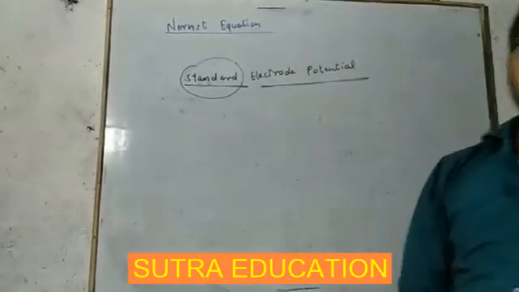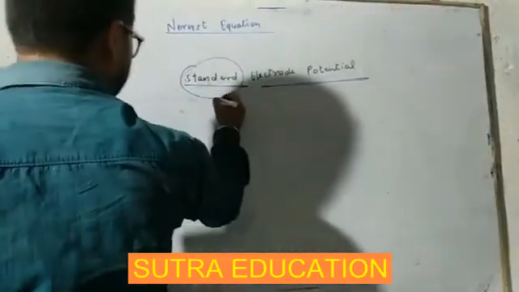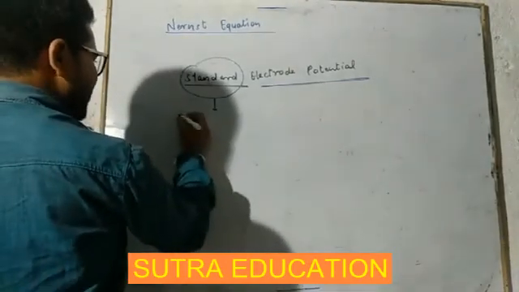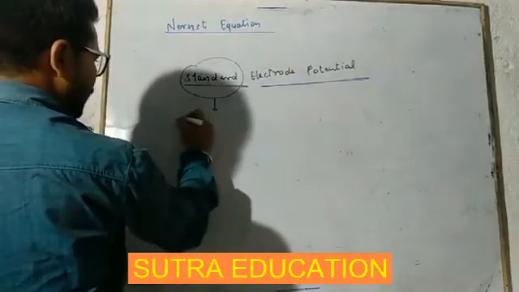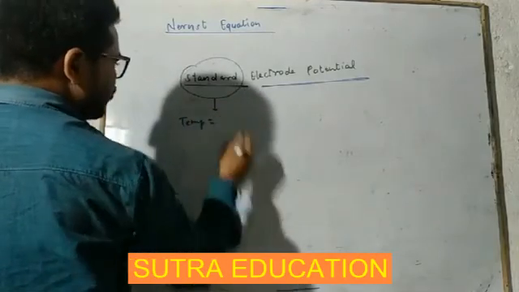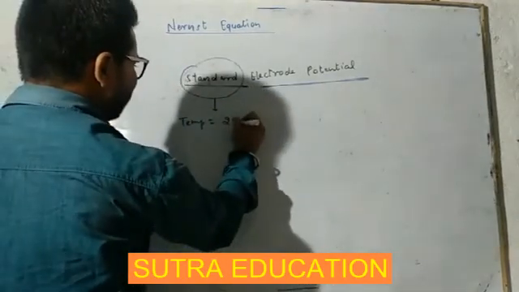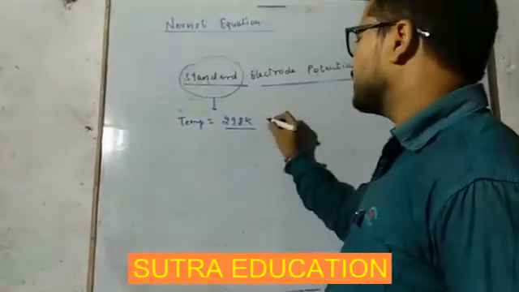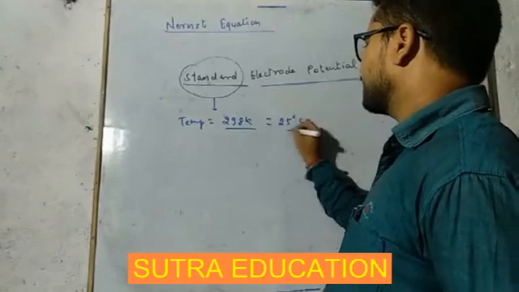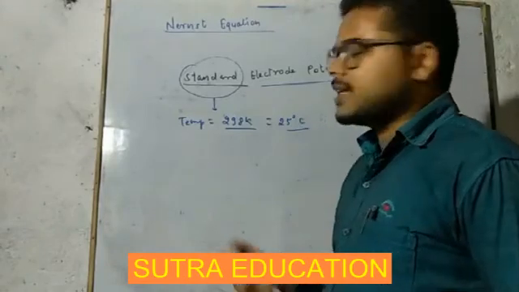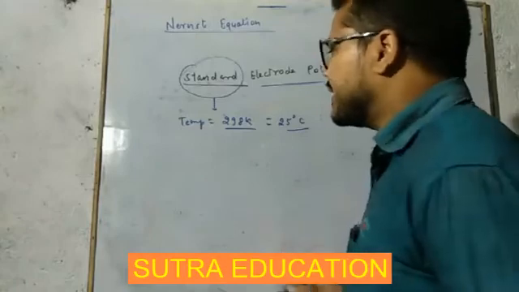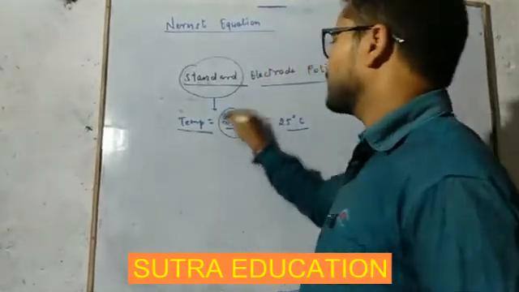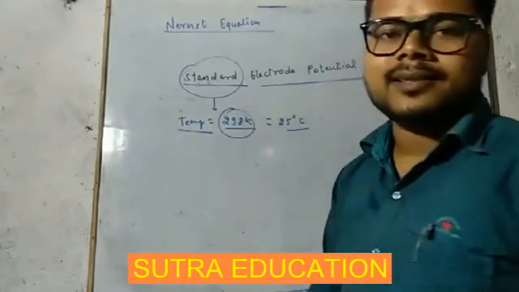Okay, standard means here temperature which we were using was room temperature, means 298 Kelvin, or we can say 25 degrees Celsius. Getting this now? Standard electrode potential is obtained at a fixed temperature of 298 Kelvin or 25 degrees Celsius.